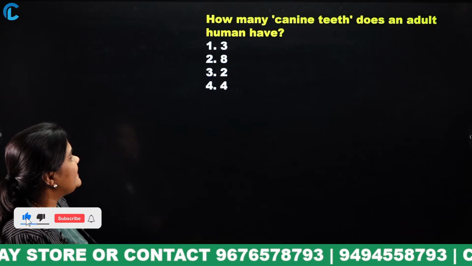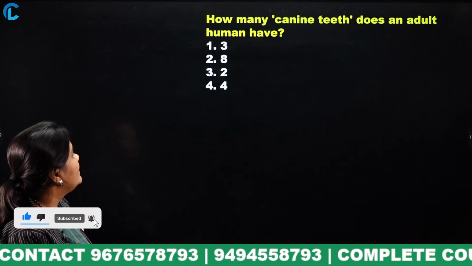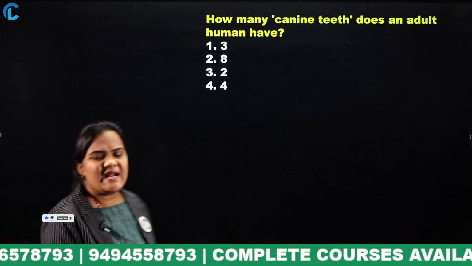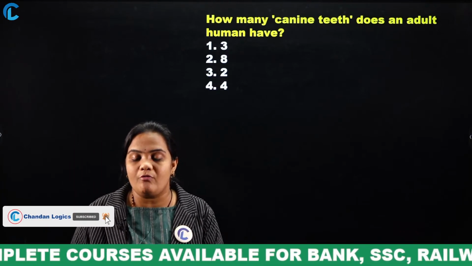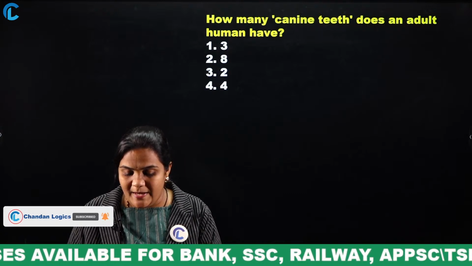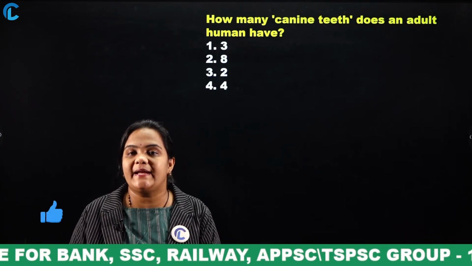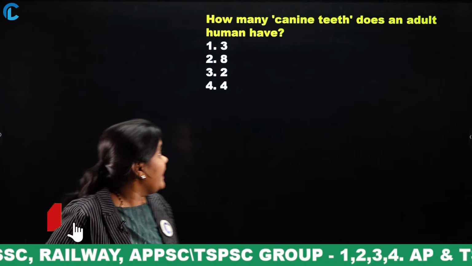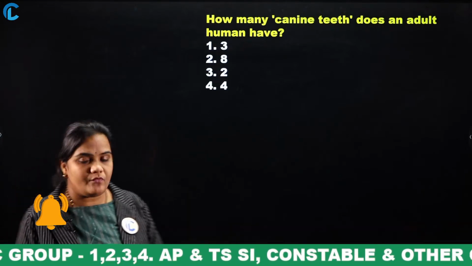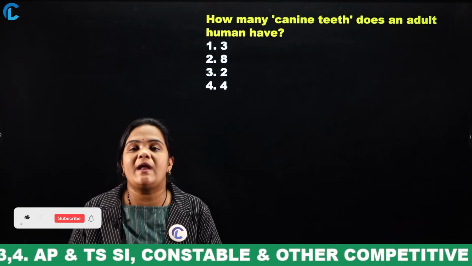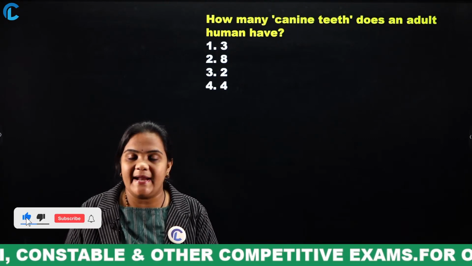How many canine teeth does an adult human have? Options: 3, 8, 2, 4. Generally, we have 4 types of teeth. So, how many canine teeth does a normal adult human have? Option A, 3. Option B, 8. Option C, 2. Option D, 4. Incisors, molars, premolars and canine teeth.